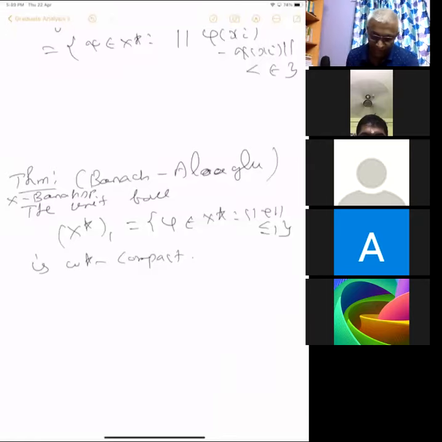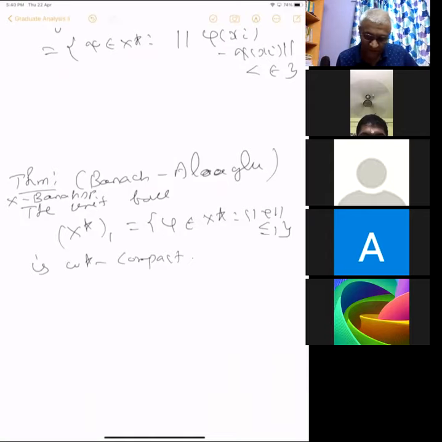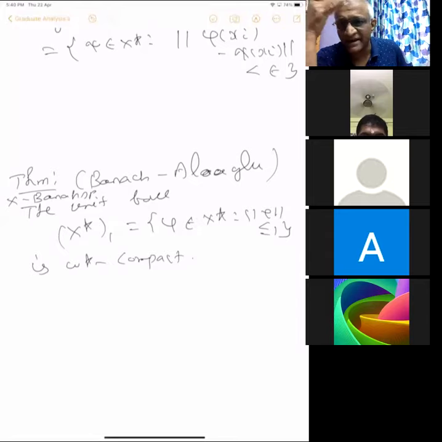Usually this is not metrizable, but when the space is separable, then it is metrizable. That I will give as an assignment; I will explicitly tell you what the metric is. So usually this is not metrizable, and if it is not metrizable, it need not be sequentially compact. If something is a compact metric space, then it is sequentially compact, that is, any sequence has a convergent subsequence. But here you have to use nets. There are also universal nets and other conditions which I don't want to go through.